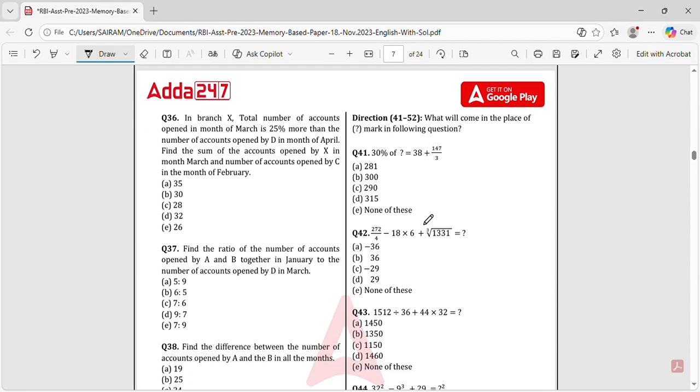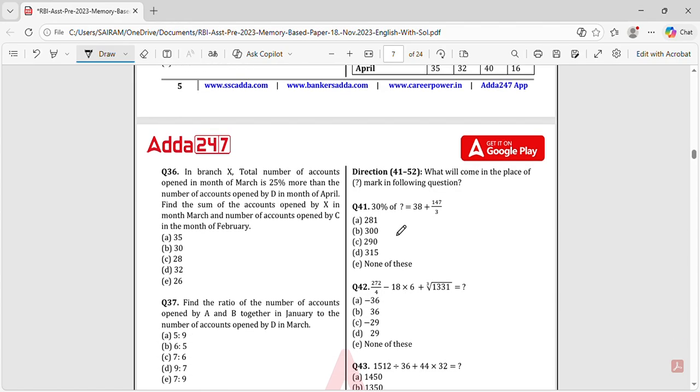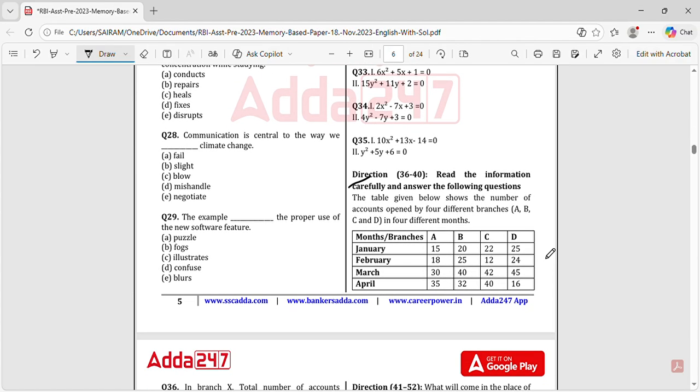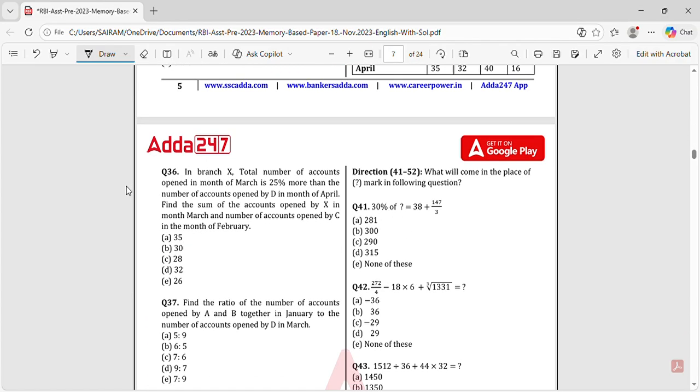For data interpretation, I say that you need concepts like percentage, profit and loss, simple and compound interest, ratio and proportion, averages. These concepts you need to know. If you know these concepts, from the data you can solve the questions. Look at the question here: find the ratio of the number of accounts opened by A and B together in January to the number of accounts opened by D in March. So this is completely ratio and proportion.